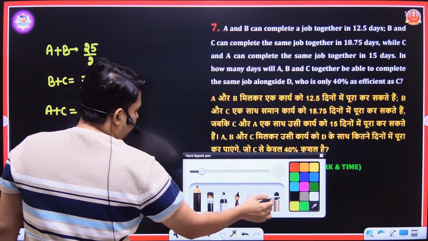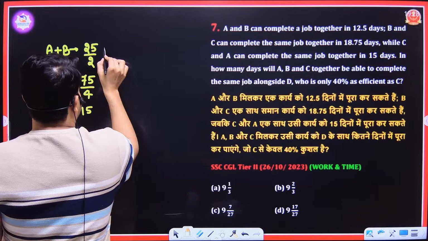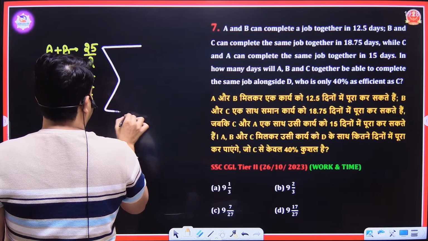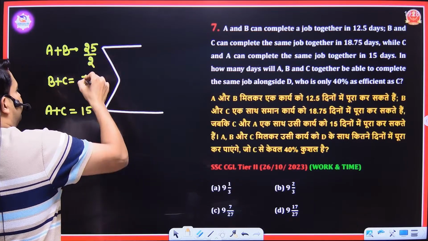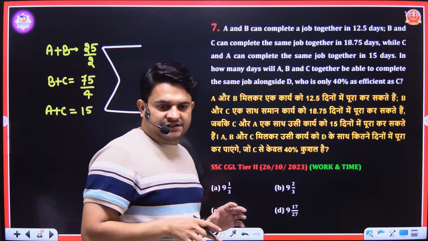So how do we solve these questions? Simply take the LCM of these numbers. So if we want to take the LCM of fractions, then what will we do?